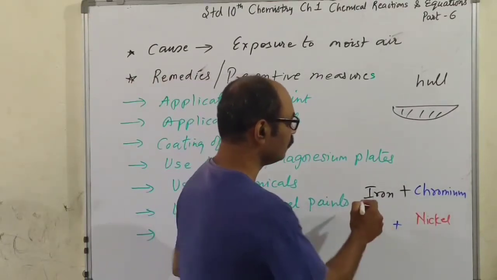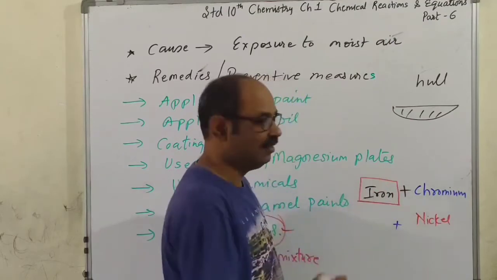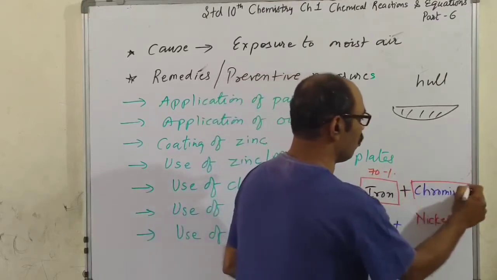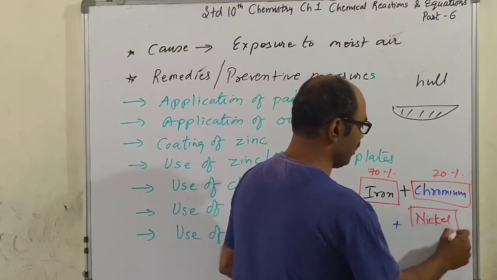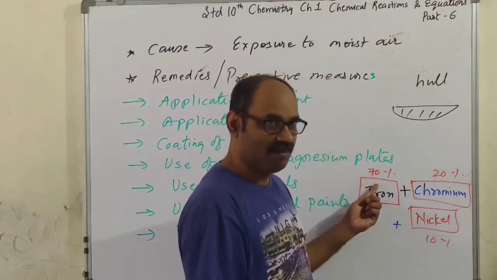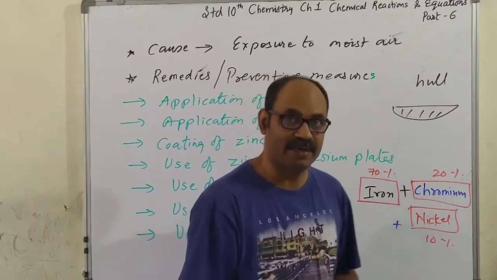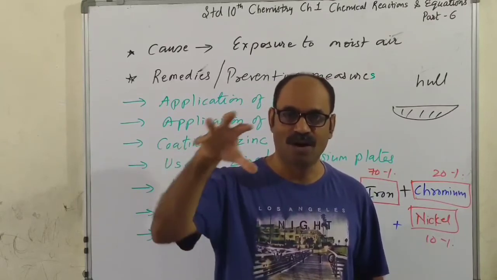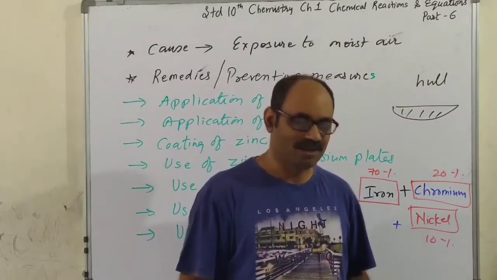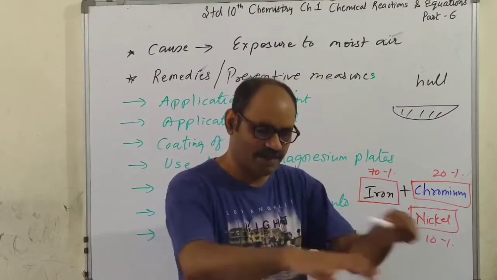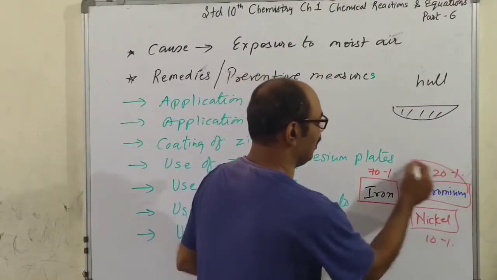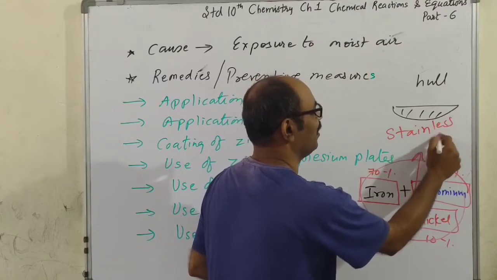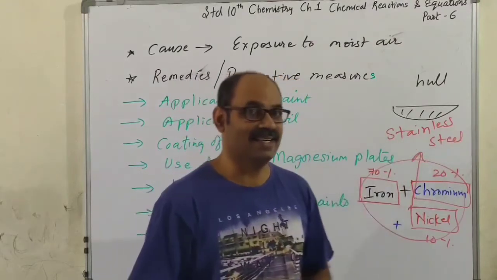Okay? Now see. Iron forms rust easily. Around 70% of iron is taken, chromium 20% and nickel 10%. So if you take 70 gram of iron, take 20 gram of chromium and 10 gram of nickel, make a homogeneous mixture of it. Just like adding lime juice, sugar and water to form lime juice water, similarly you have to make a homogeneous mixture, spread evenly. Alright? So the resulting substance you got is called stainless steel. You have heard of it.